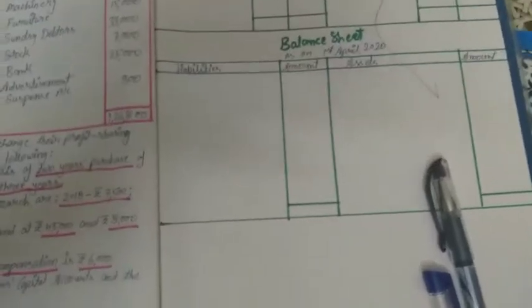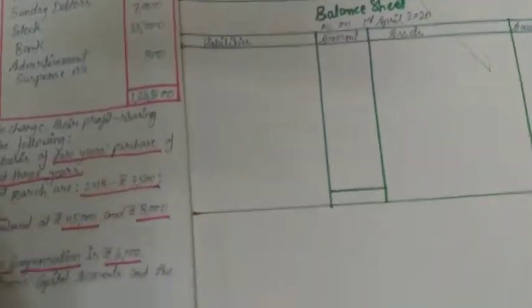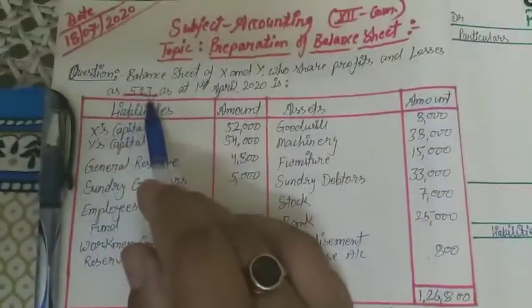Now first thing, to solve these questions, we need to do the transactions related to the profit share ratios. First, old ratio 5:3 and new ratio 3:5.